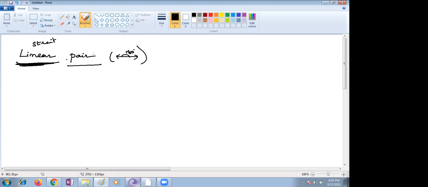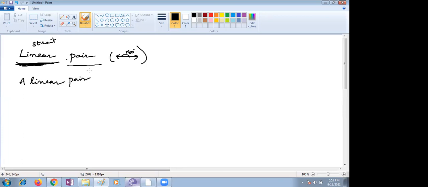That means both angles should be adjacent as well as supplementary, meaning the sum should be equal to 180. If you combine those two adjacent angles, you get 180. Linear means only straight.